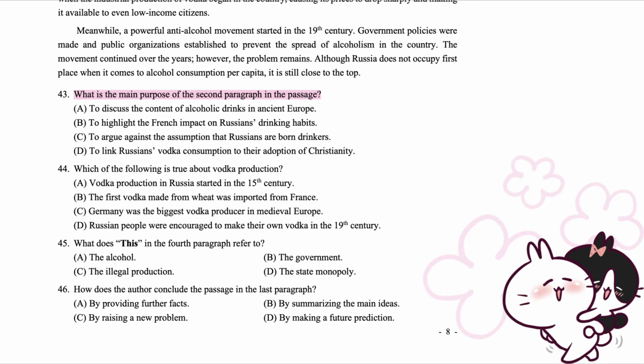43. What is the main purpose of the second paragraph in the passage? A. To discuss the content of alcoholic drinks in ancient Europe. B. To highlight the French impact on Russians' drinking habits. C. To argue against the assumption that Russians are born drinkers. D. To link Russians' vodka consumption to their adoption of Christianity.